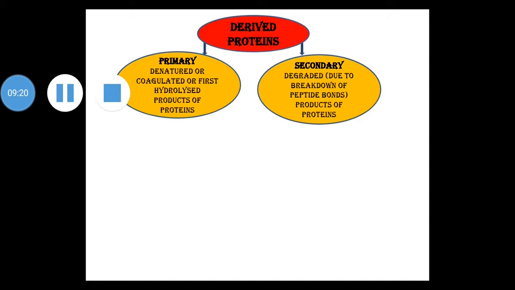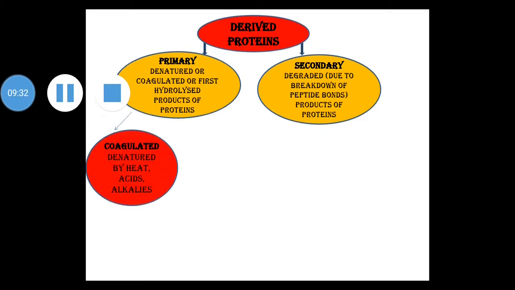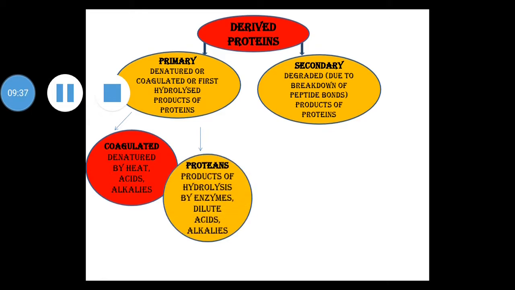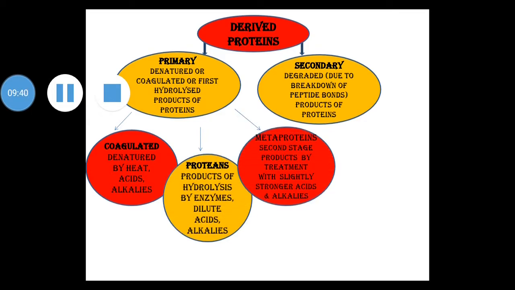These primary derived proteins are again subclassified into three: first is coagulated proteins, next is proteans, and third is metaproteins. So we will see one by one. Coagulated proteins are the denatured proteins produced by agents such as heat, acids, alkalis. Example is cooked proteins, that is coagulated albumin.